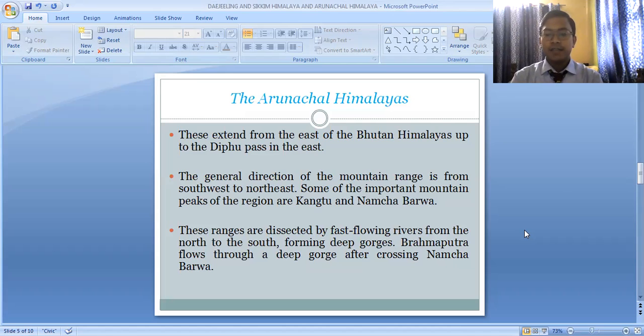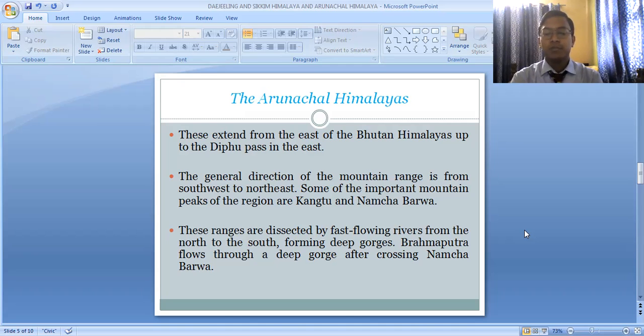These ranges are dissected by the fast flowing rivers from the north to the south, forming deep gorges. That means the ranges of the Arunachal Himalaya are separated into different small divisions by fast flowing rivers such as the Dihang, the Dibang, the Subansri, etc. The Brahmaputra flows through a deep gorge after crossing Namcha Barwa.